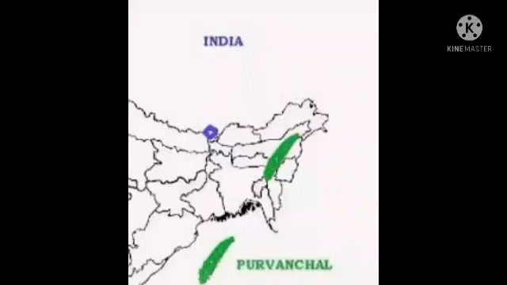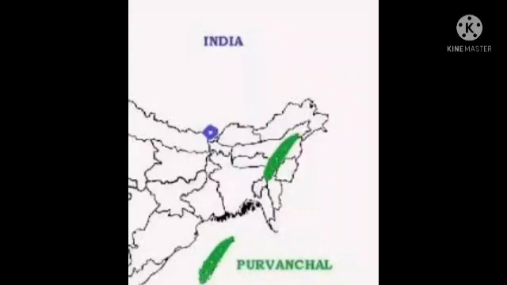Next, Purvanchal Range. The Purvanchal Mountains, also called Eastern Mountains, lie south of the Brahmaputra Valley and extend in the northeastern states of India. Most of these hills are extended along the border of India and Myanmar.